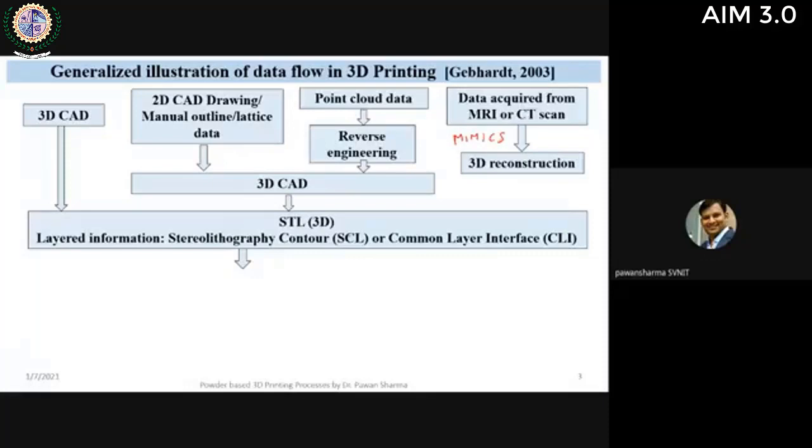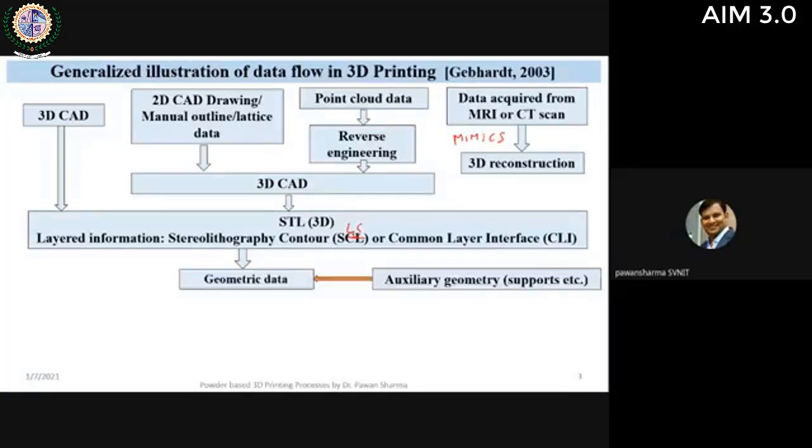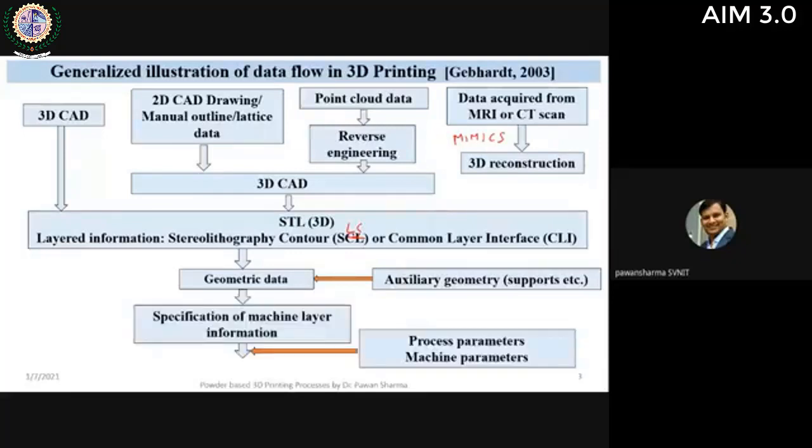other formats like SLC, which is stereolithographic contour, or CLI. These are other different formats. Then after we have the STL file, we go for geometrical data, like auxiliary supports and support structures. These are very important in 3D printing. Then we go for specification of machine layer information like process parameters and machine parameters. We input those things, and now we have a machine data set with us.